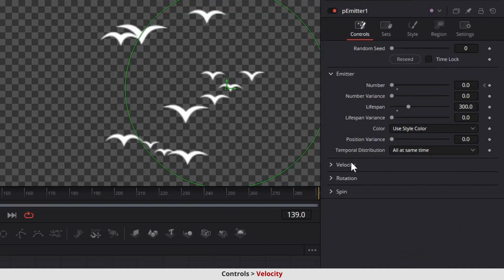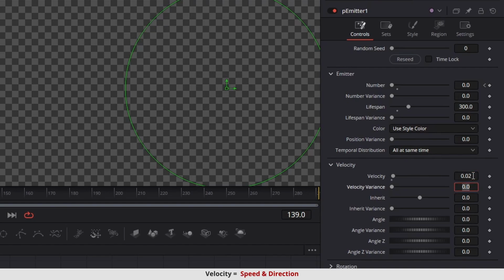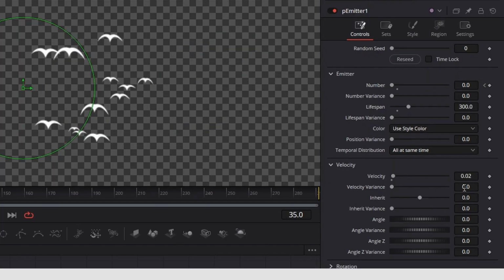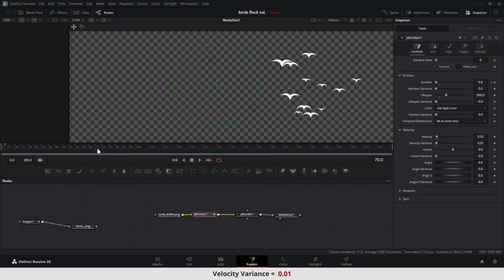In the Controls tab, use Velocity to make the birds fly across the screen. Tweak the value to adjust the speed. Change the velocity variance value, and you will get birds flying at a different speed.